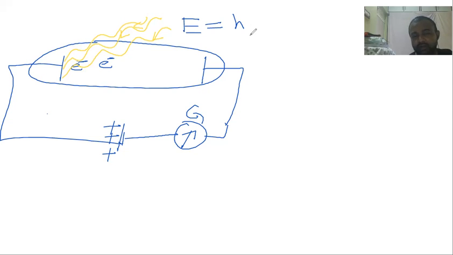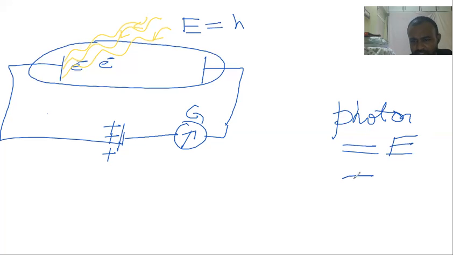You're telling about electrons. Electrons have mass also. Electrons have charge also. But photons, mass is not given. Photon is simply E, which is equal to h nu. I got confused between a photon and a proton. Photon is different. Proton is different. A proton is a positive particle held inside the nucleus. That's a totally different thing.